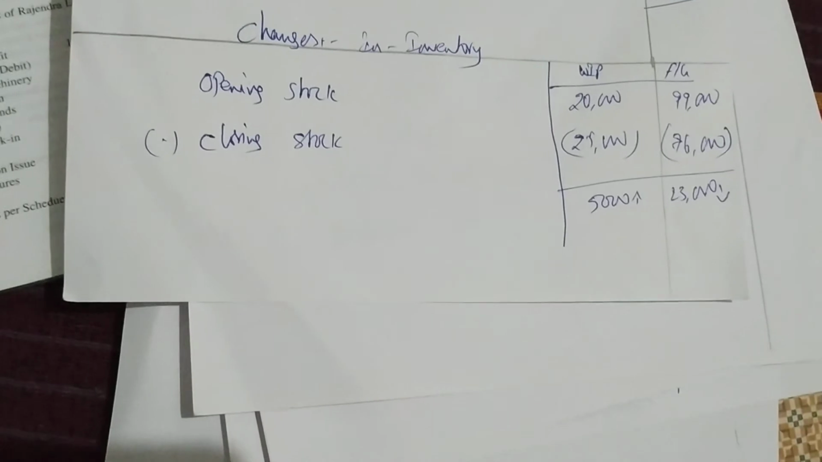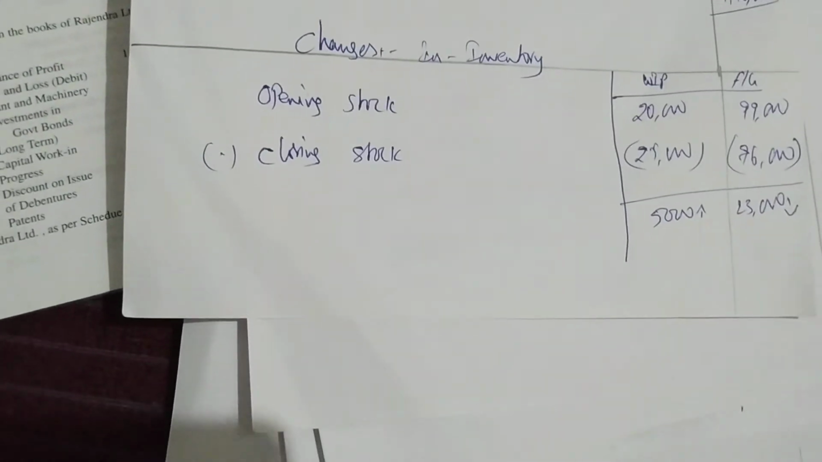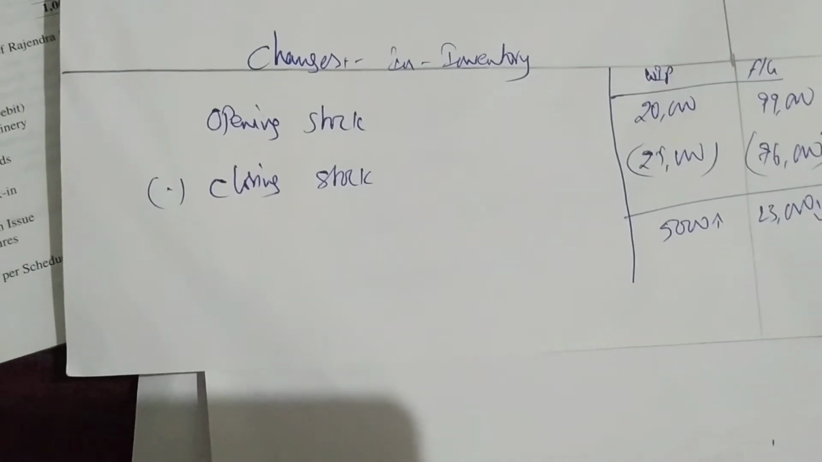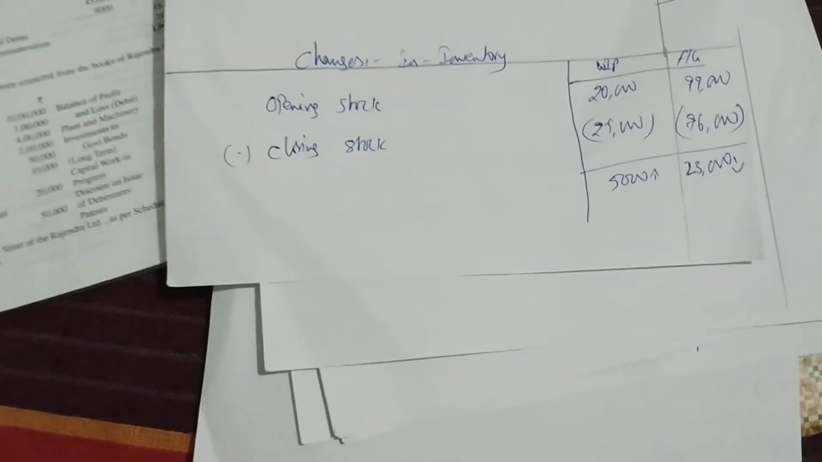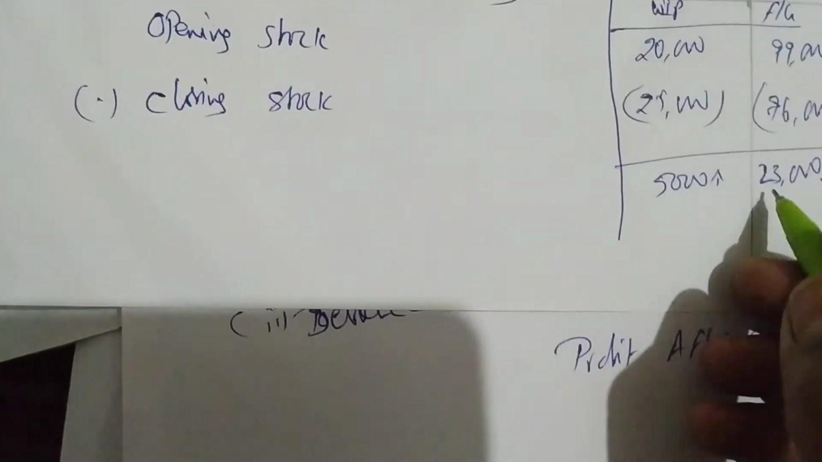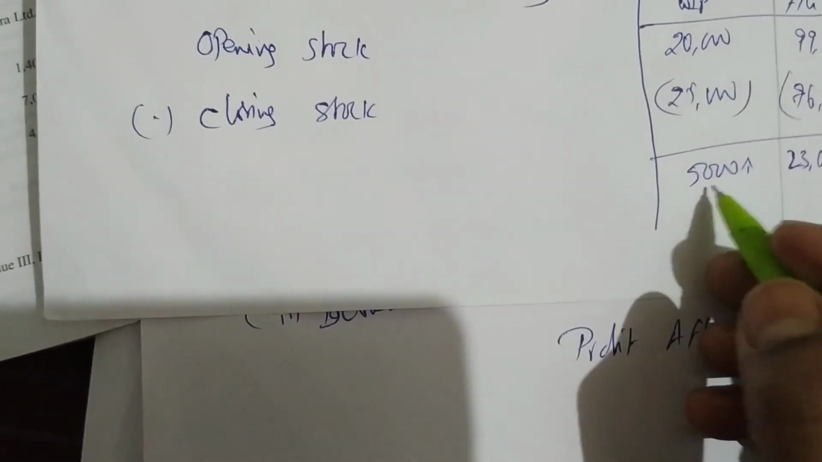Careful. One is increasing. What is increasing? Your finished goods WIP is increasing and your finished goods is decreasing. So you have to be careful to deduct this now. Increasing, decreasing, you have to deduct.